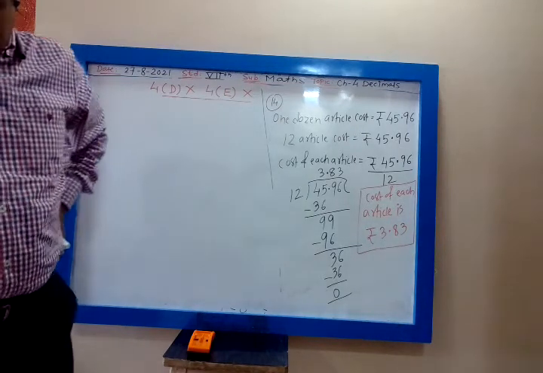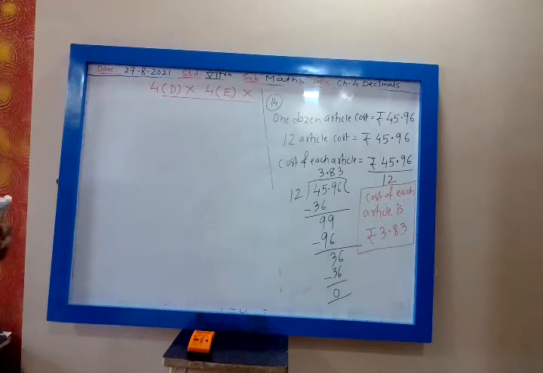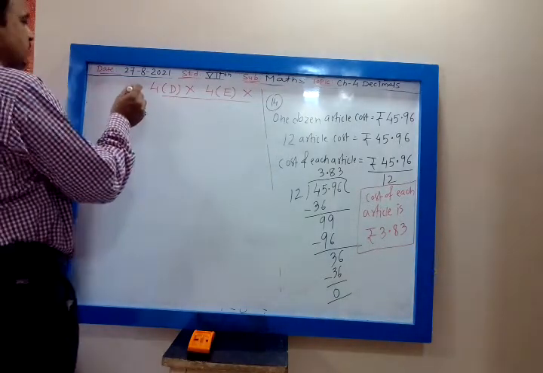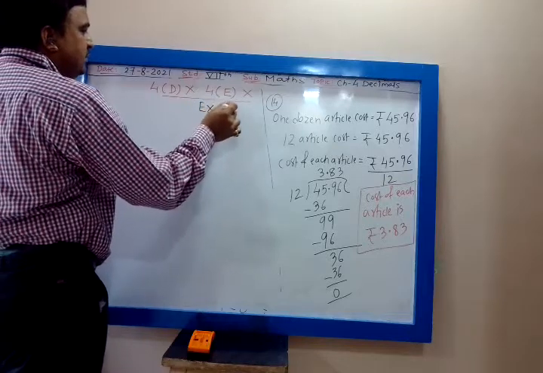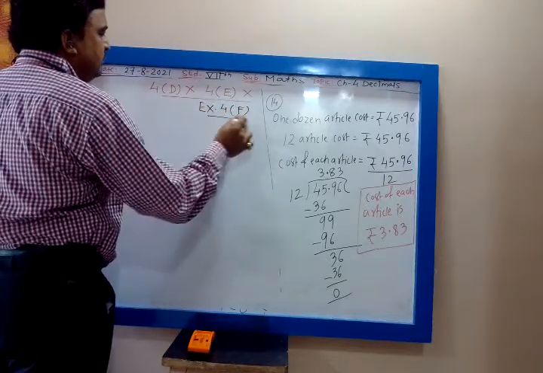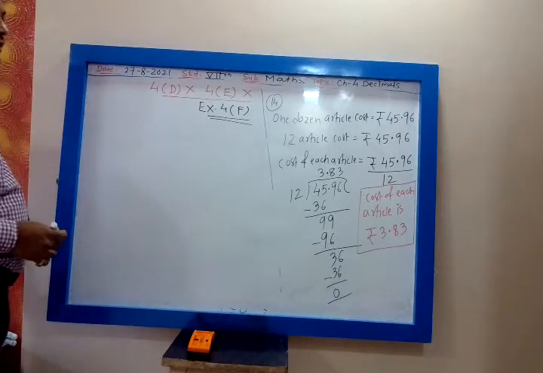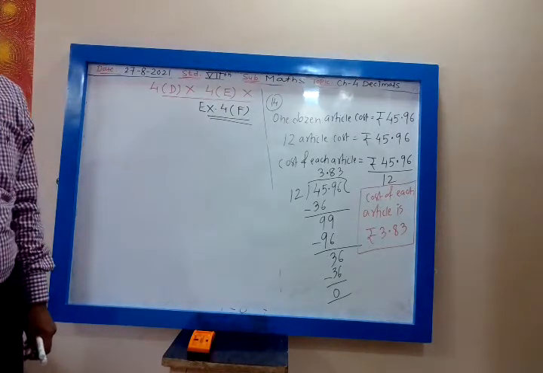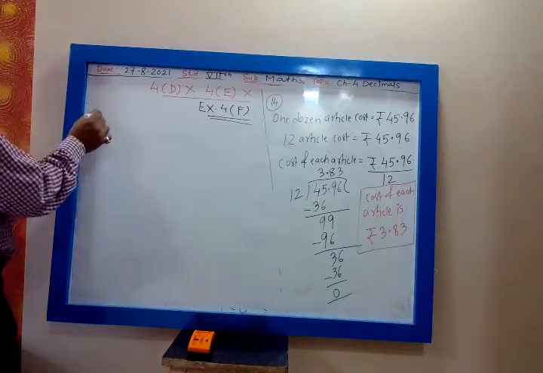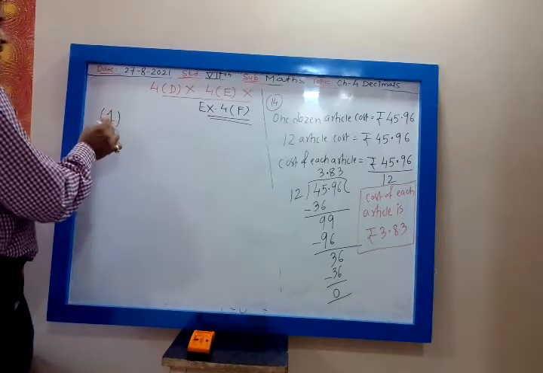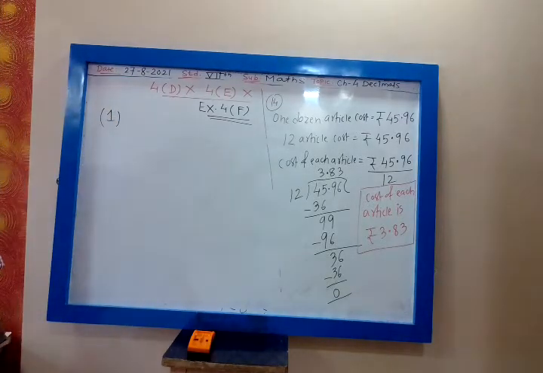Now we have to do 4F. Exercise 4F we have to do. Yes, 4F we have to start. Chalo, 4th F. The weight of an object is 3.06 kg. Find the total weight of 48 objects. So 4D and 4E are omitted. 4th F you have to do.